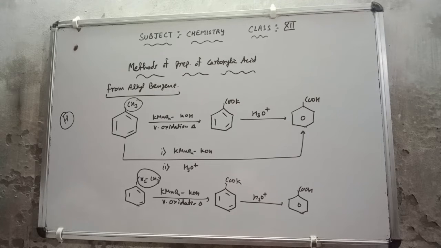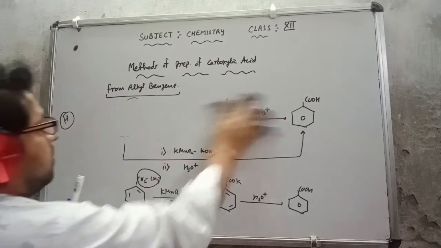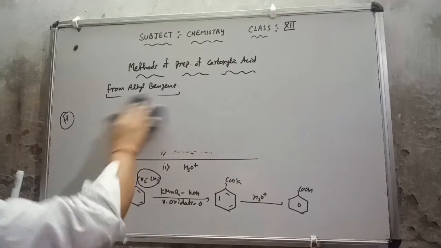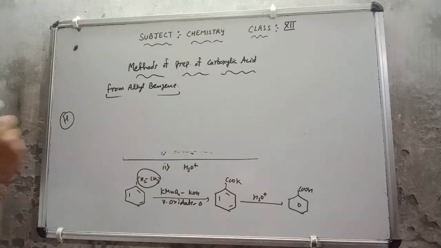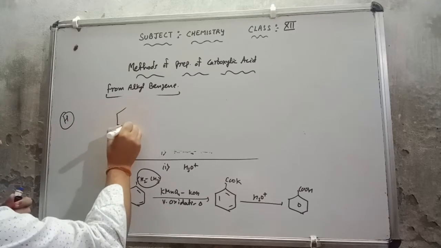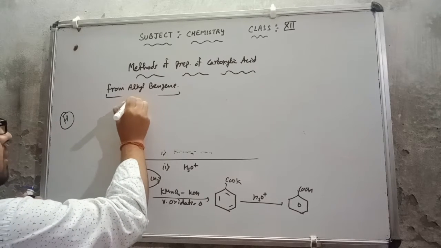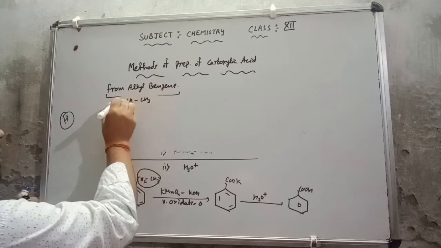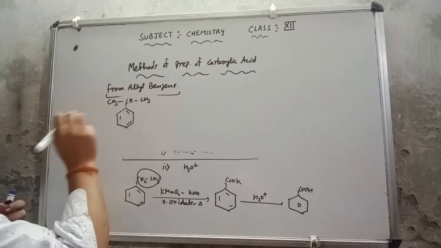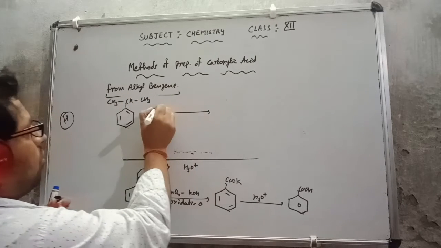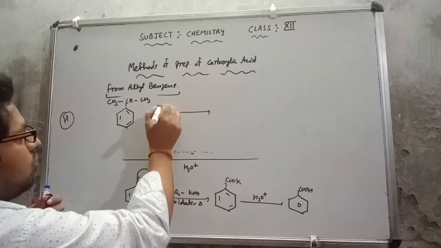Suppose I am taking the alkyl chain on both sides, like this. Now this is CH, this is CH3, and this is also CH3. Then also there will be no effect. It is going to convert into carboxylic acid.